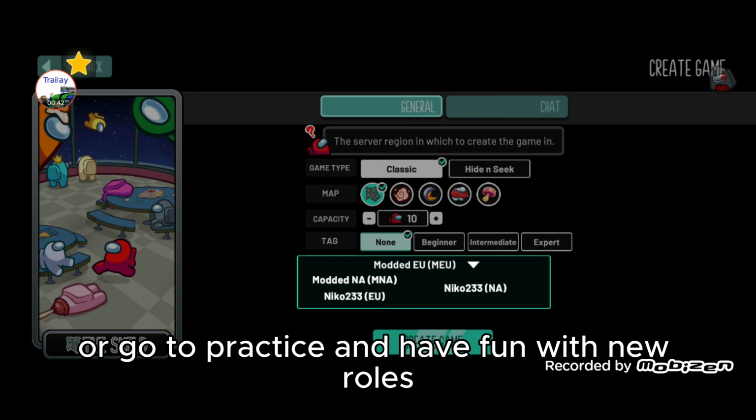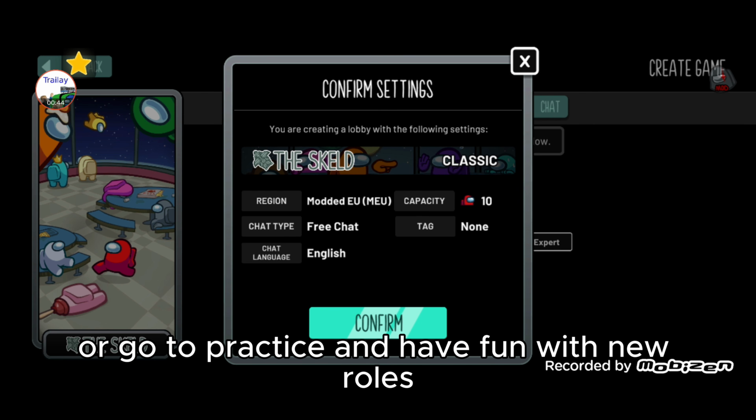You can create a lobby, set your settings, or go to practice and have fun with new roles.